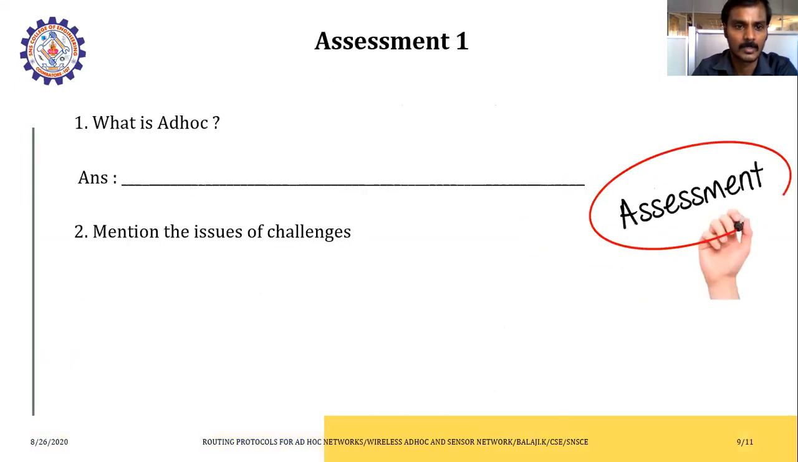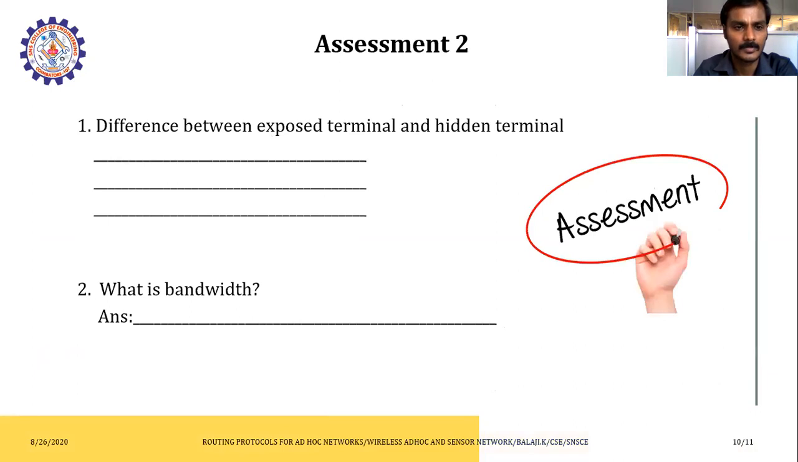And when we come to the assessment, the difference between exposed terminal and hidden terminal: in an exposed terminal, the nodes will be exposed to all the other neighboring nodes, so communication will be very transparent. In the case of a hidden terminal, only the communicating nodes will share the information. It will hide the information from the other nodes which are not connected during the transmission. And what is bandwidth? The number of bits transmitted per second is called bandwidth.